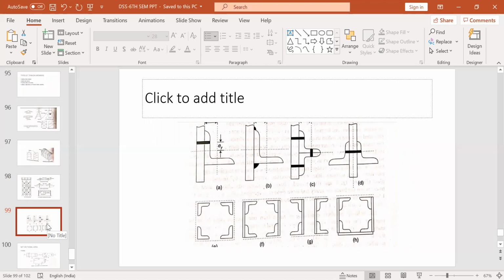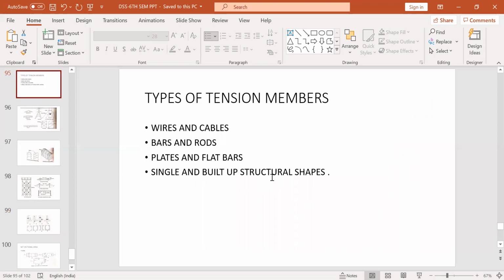Why not angles? Because plates are very useful in case of reversal of stresses. That is the main motive of using flats and plates instead of angles. Angles are not that useful when there is a problem of reversal of stresses. So the last part is flats and plates, and then you have structural and built-up shapes.